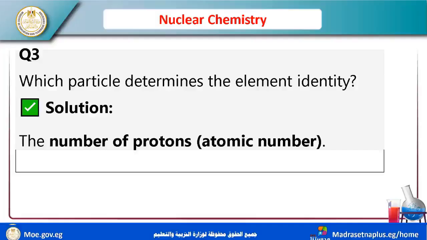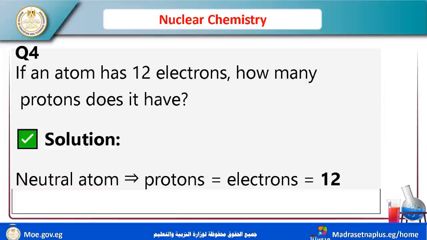Now, which particles determine the element's identity? The number of protons is the atomic number. The number of nucleons is the atomic mass.